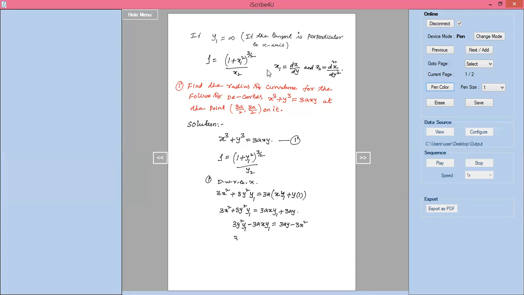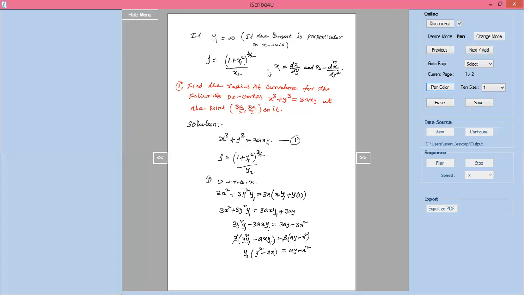Taking 3 outside and y1 also outside, the 3 cancels. So y1 times (y square minus ax) equal to ay minus x square.